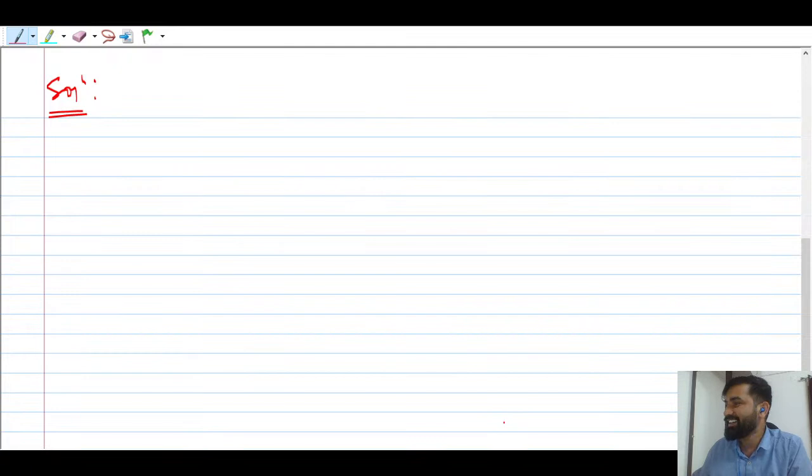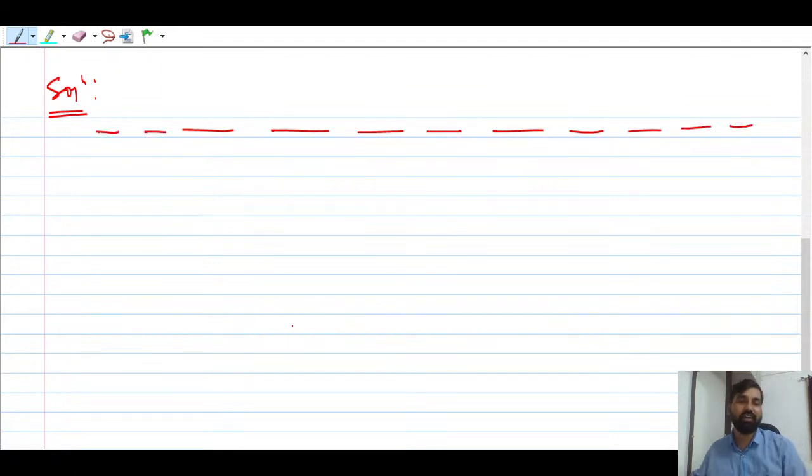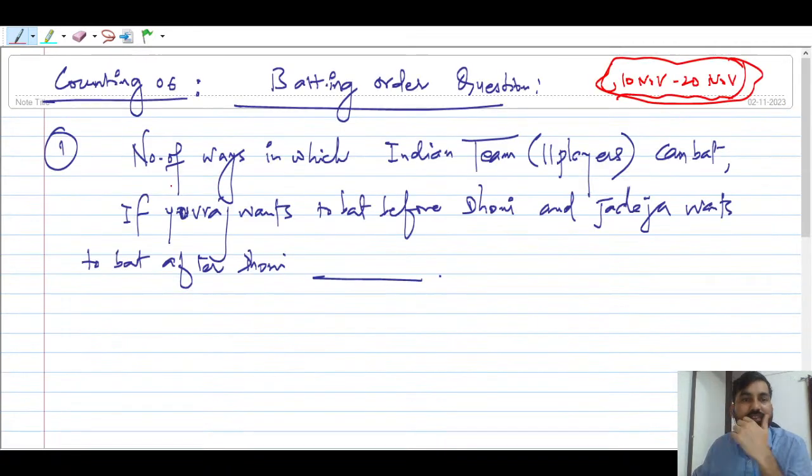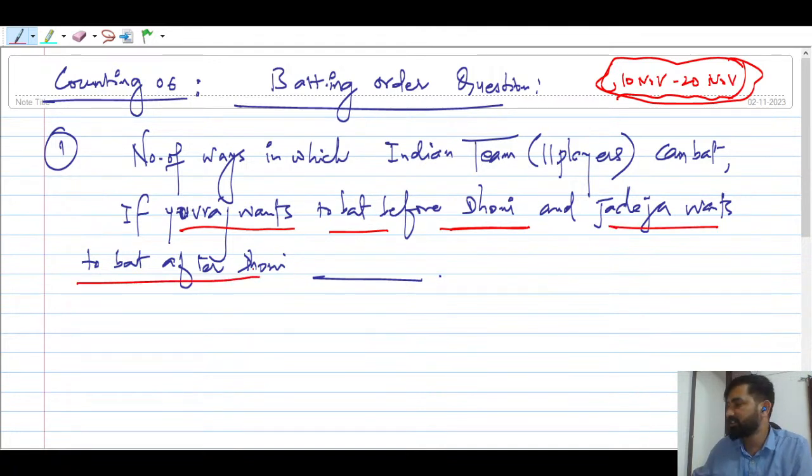So you can say that there are 11 players: 1, 2, 3, 4, 5, 6, 7, 8, 9, 10, 11. There are 11 players. Now the very important condition you see here is that Yuvraj wants to bat before Dhoni, and Jadeja wants to bat after Dhoni. This is the condition that you have to follow.